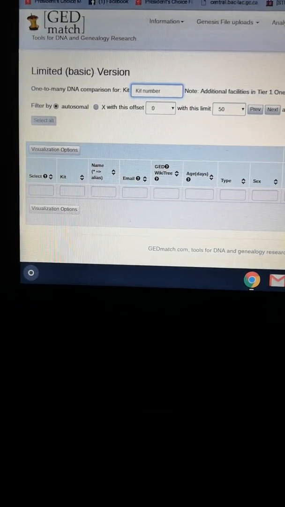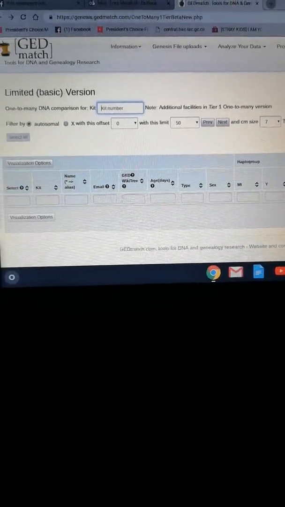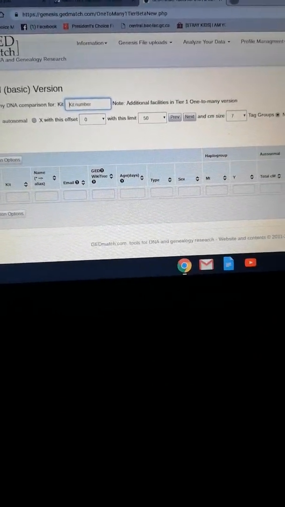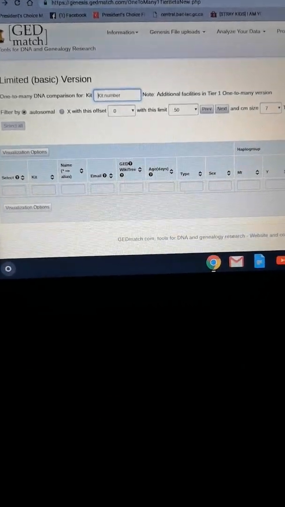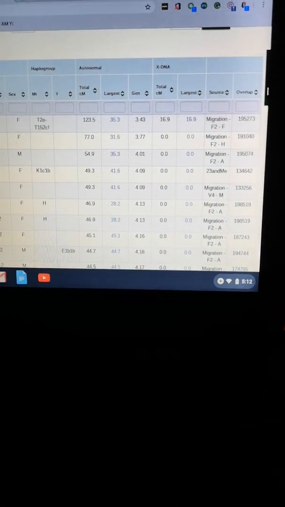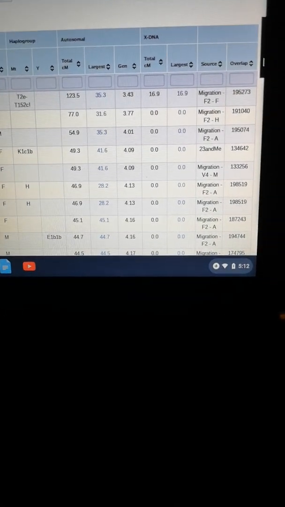There's also a section where you can put in your kit number again, and it's going to actually give you the emails of each one of the people that are in your ancestry. So I put in my kit number, and it gives me a whole bunch of email addresses, their kit numbers, their names, and what percentage we are related.